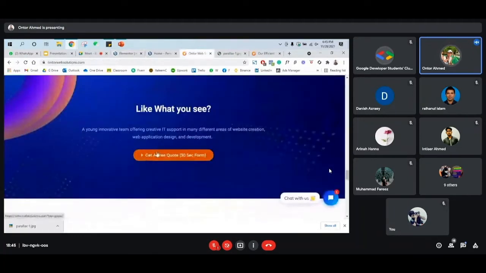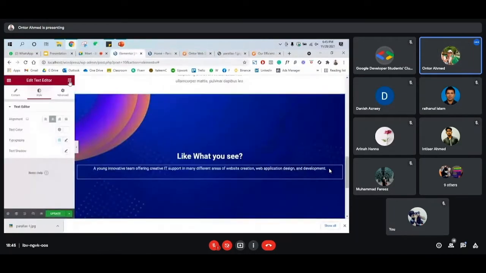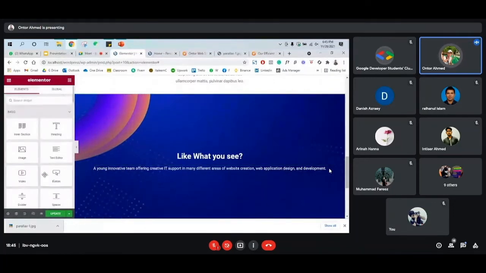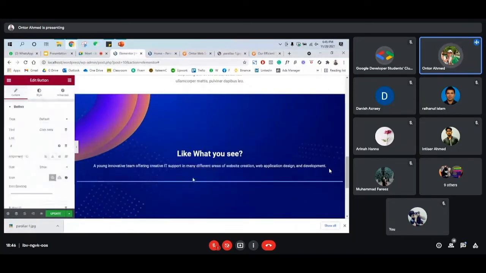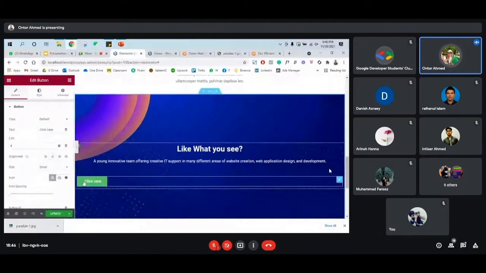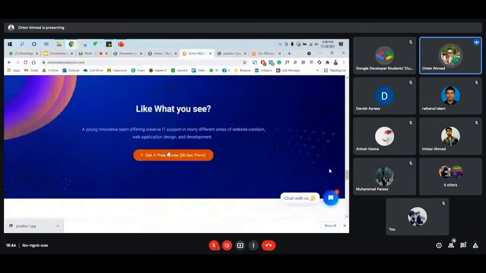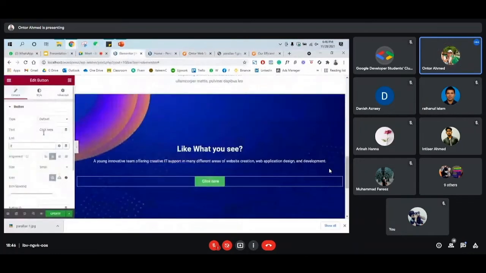And then what we have is a button. This button is something that, once you click, will transfer you to any other page or any other web page. From here you can see there is one option called button. We call it a widget. So from the left hand side, we can drag and drop that button and make it center. Currently it's on the left hand side, so just make it center. And then instead of that text, we can change the text here. We have click here now, but we'll change it to contact us.